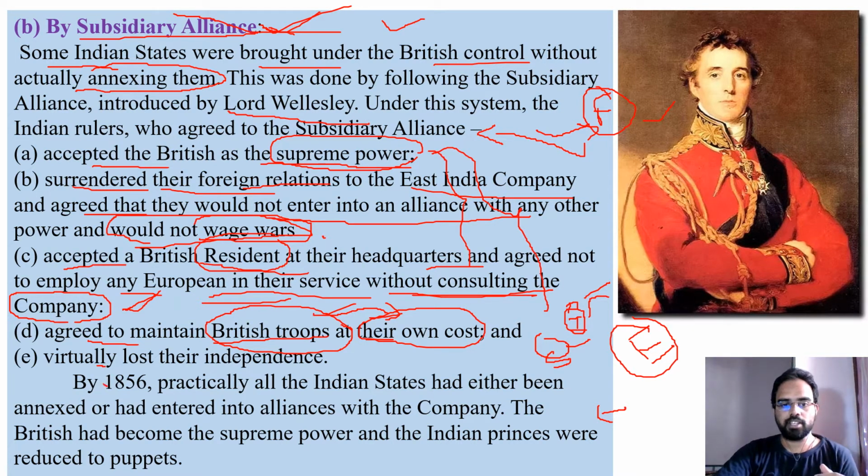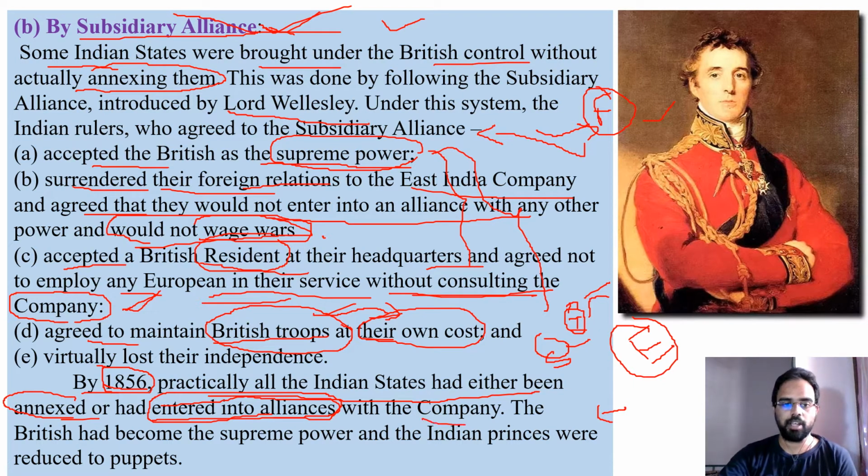By 1856, practically all Indian states had either been annexed or had entered into alliances. So by 1856, just a year before this revolt, many Indian kingdoms, starting with Bengal, had been annexed. That means maybe directly through wars they had been taken under control, or the kingdoms had been taken into subsidiary alliances. Through subsidiary alliances, they might have taken control over their kingdoms.